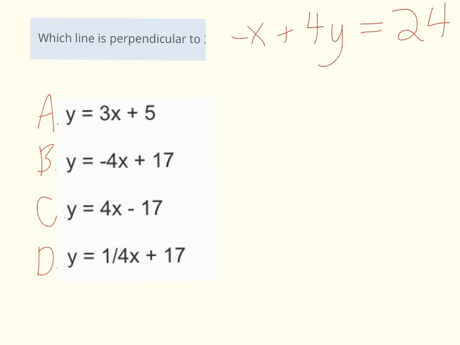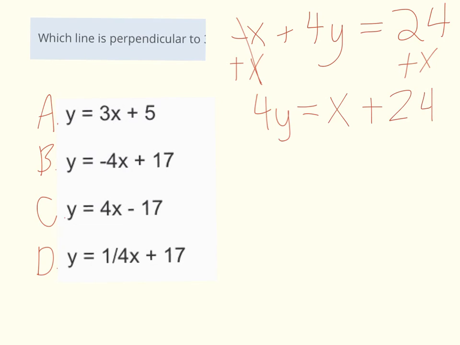Okay, and then finally, which line is perpendicular to negative x plus 4y equals 24? So we have a few different answers here, and they're all in slope-intercept form. So the first thing I want to do is change this equation into slope-intercept form. So in order to do that, I'm going to start by moving my x. So my x's cancel. I end up with 4y equals, remember the x needs to come out front. In slope-intercept form, the x term is first, followed by the constant, so plus 24.